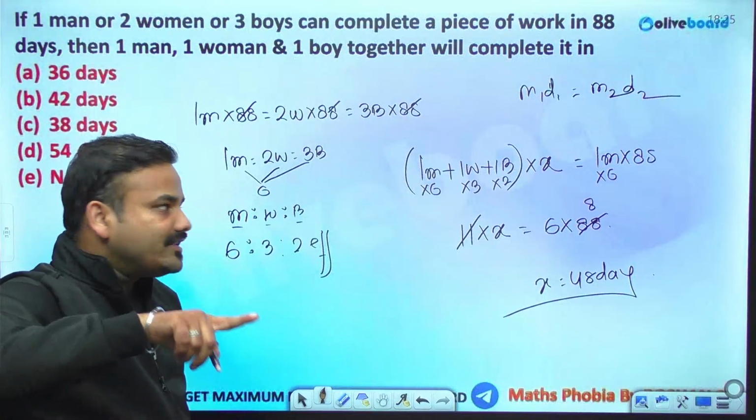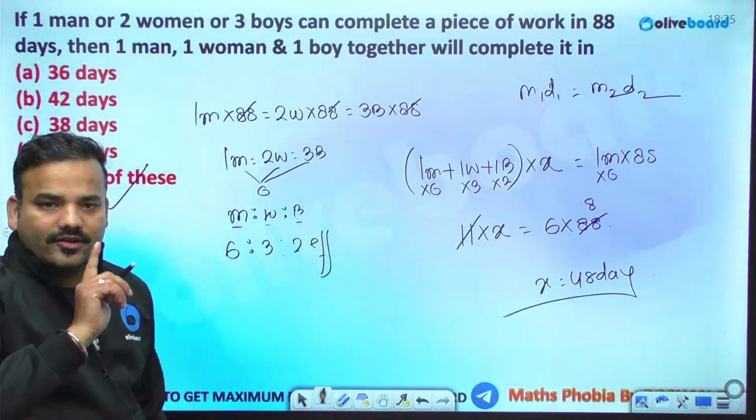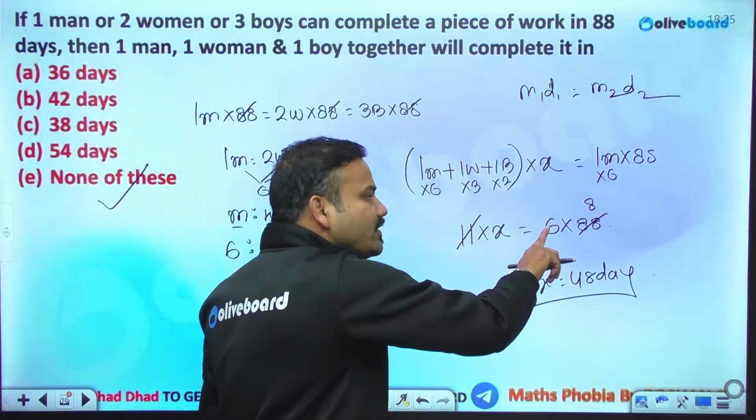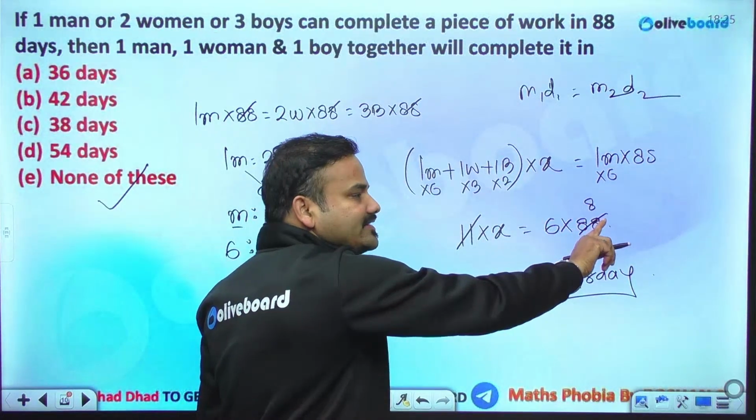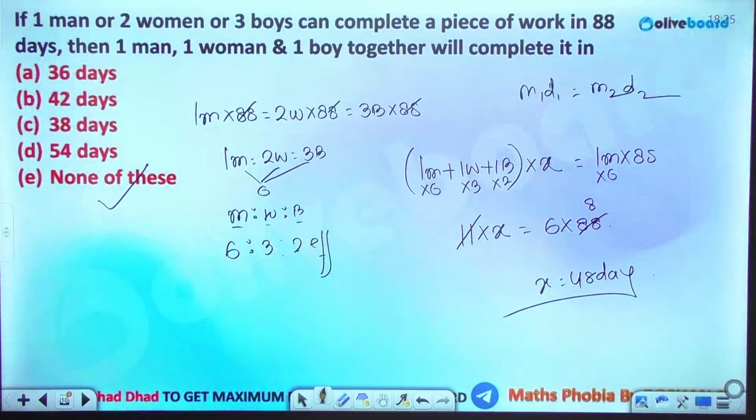Knowing the fact that when 1 man was consuming, he was consuming 6 laddu a day. So if somebody is consuming 6 laddu a day, it is ended in 88 days. So 11 times of 8 is 88, that is 48 days it required. Fine, 48 days is needed.